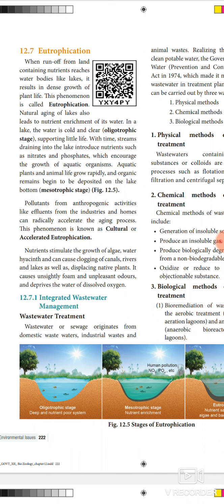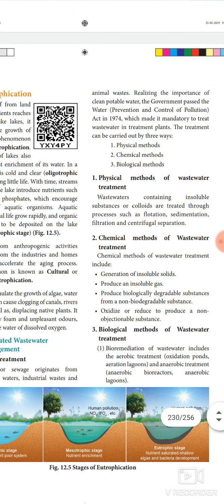Next we see about integrated wastewater management, that is wastewater treatment. Here the Wastewater Treatment Act was first published in 1974. It consists of three ways: physical method, chemical method and biological method. That is called the primary treatment, secondary treatment and tertiary treatment. The primary treatment is called the physical method, the secondary treatment is called the biological method, and the last treatment, the tertiary treatment, is called the chemical method.